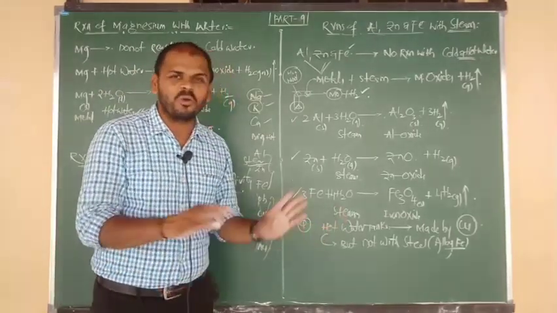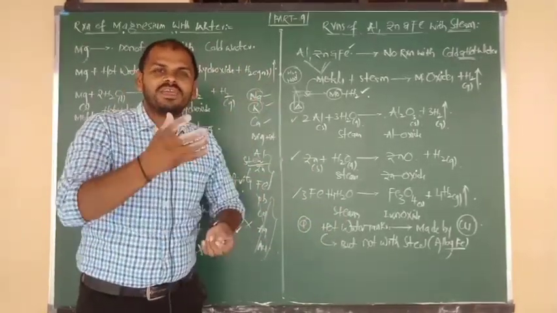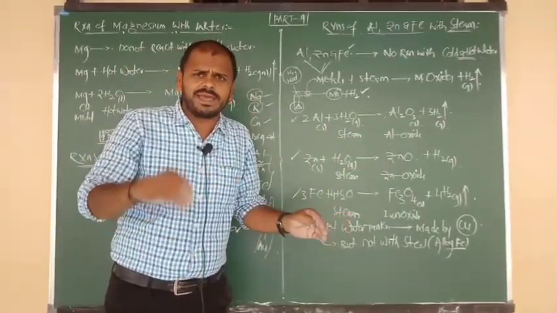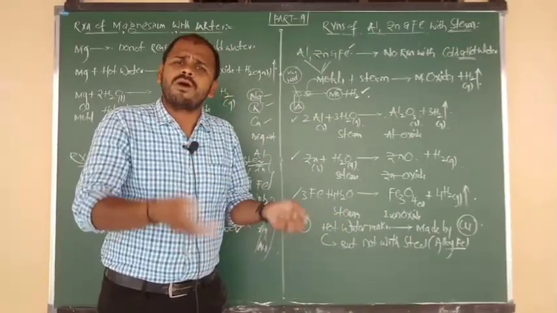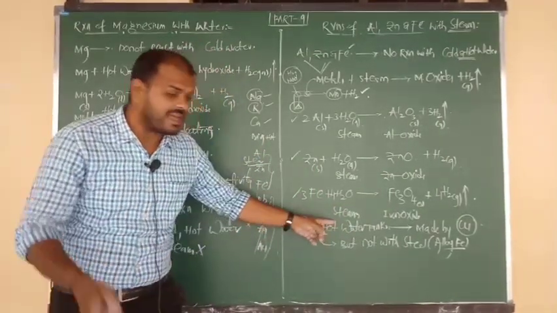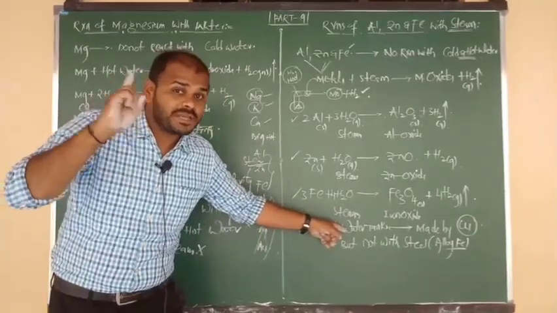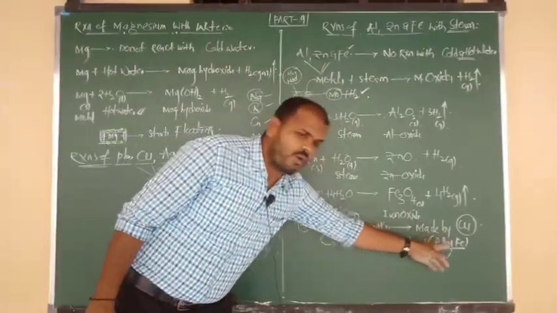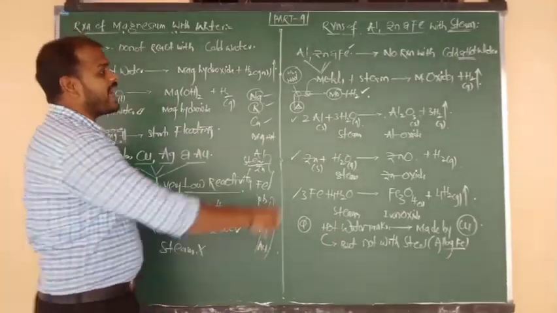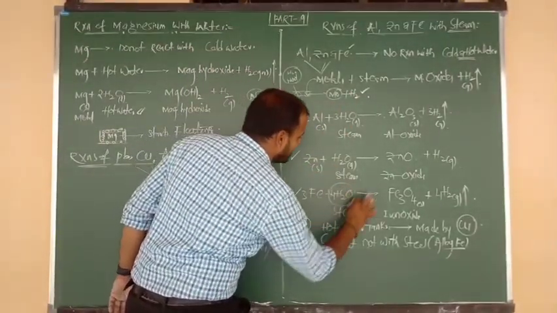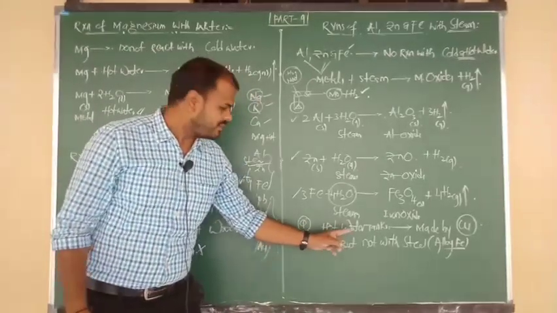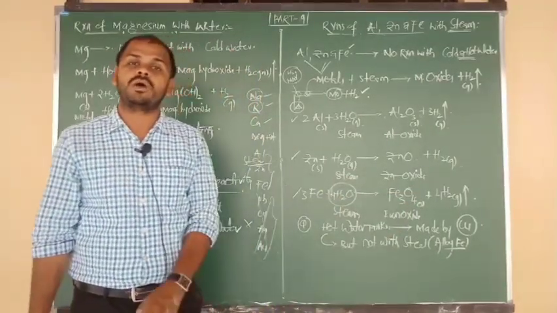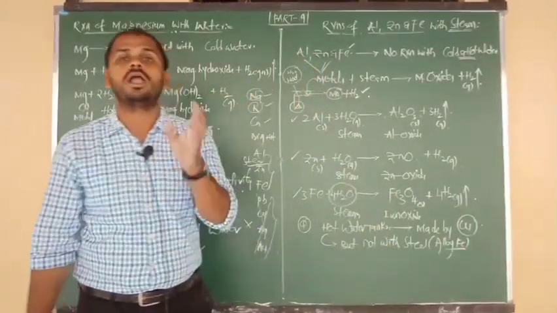So hot water, cold water, whatever that may be, we can store in that. We can store in copper vessels, because copper does not show reaction with any type of water. So we can store any type of water in copper vessels. But iron, especially hot water, cannot be stored in steel or iron containers, because of course iron does not show reaction with hot water, but iron can show reaction with what? Steam. Hot water can be converted into steam. So such steam can react with iron, and iron is oxidized into iron oxide, and the water molecule is reduced into hydrogen gas.